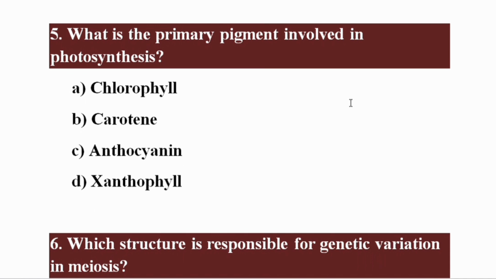What is the primary pigment involved in photosynthesis? The right option is alpha. Chlorophyll is involved in photosynthesis.